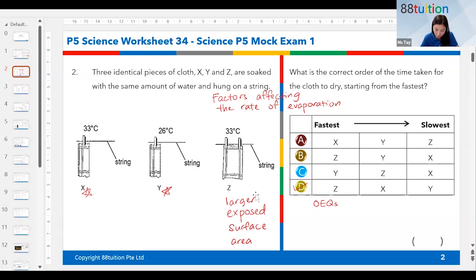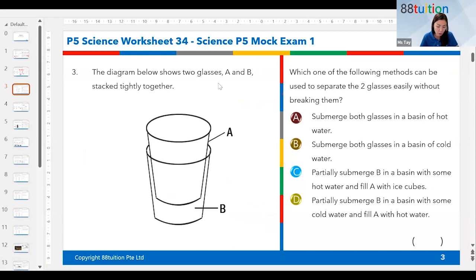Okay. Question 3, the diagram below shows two glasses A and B stacked tightly together. Which one of the following methods can be used to separate the two glasses easily without breaking them? Okay, what topic is this on? Quickly tell me. If you know, quickly type into the chat. Let me know the topic. Or you can also talk about the concept that's tested here. What's the concept tested here?